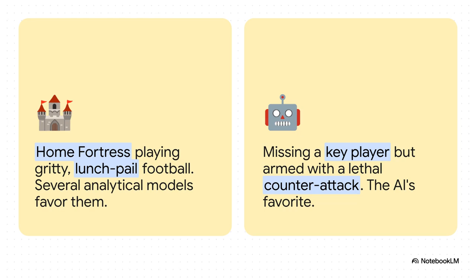Okay, so let's break this down. In one corner, you've got Montreal. We're talking a true home fortress. They play that gritty, lunch pail kind of soccer, and a bunch of the standard analytical models actually have them as the favorite. But then, in the other corner, there's Austin FC. Now, they're dealing with a major injury, but they've got this killer counterattack, and for some bizarre reason, the most advanced AI models are all in on them. See what I mean? It's not just a close match, it's a total contradiction.